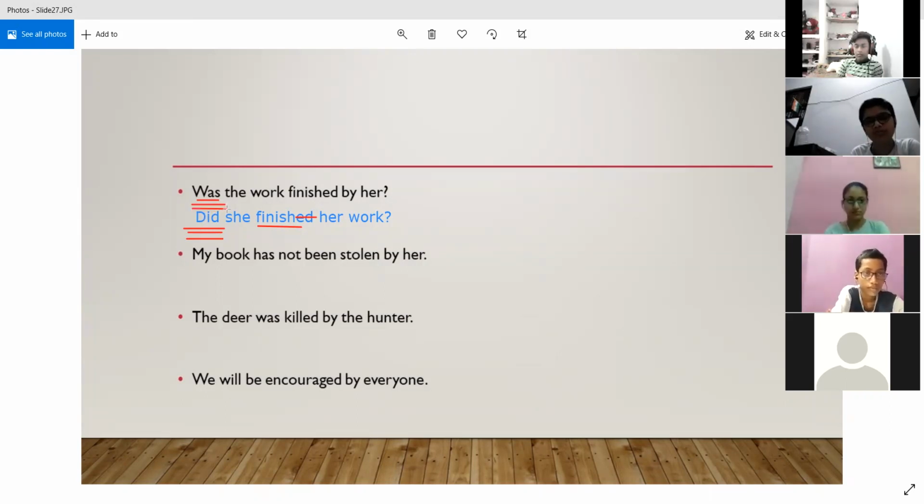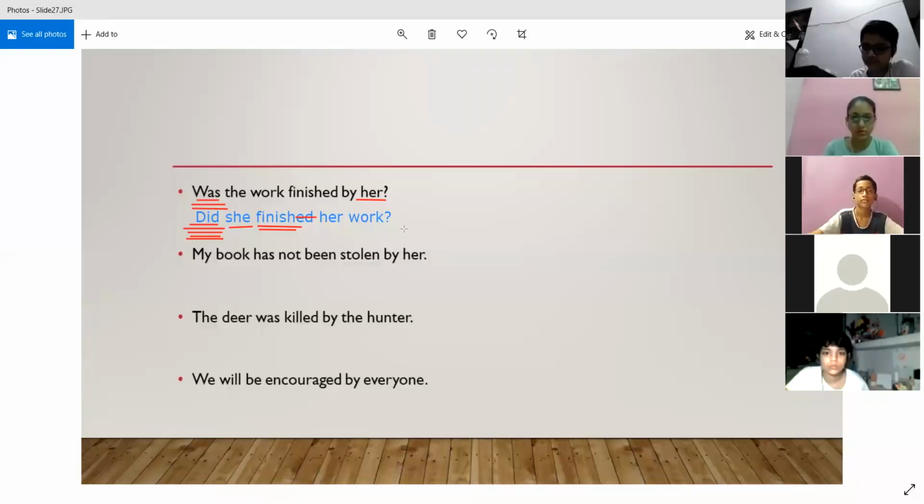So when we come back into the active voice, we are going to use did, because was was in the past tense. And then we have used the object that was there in the passive voice as the subject in the active voice, because did was already there. So we have used only finish over here. And then we have placed her work, or the work.